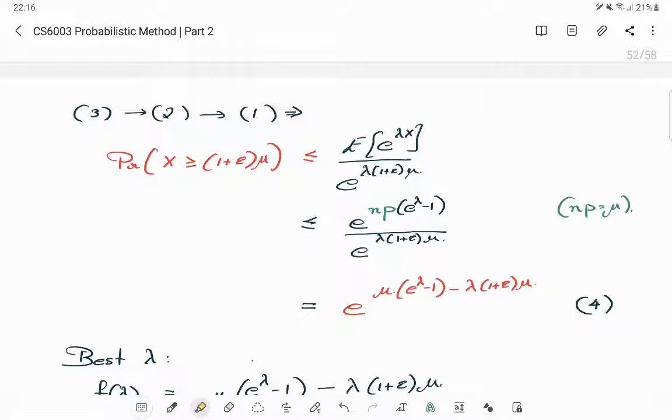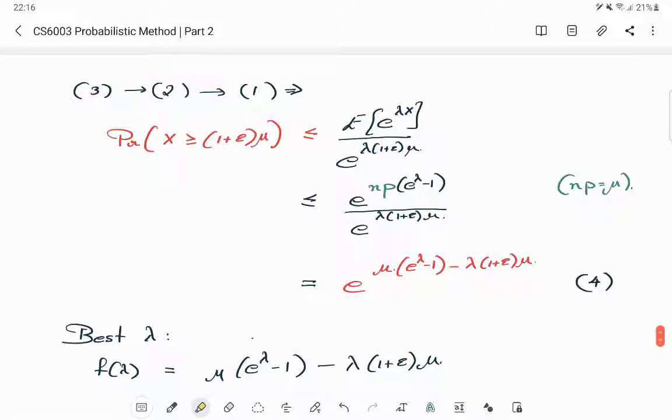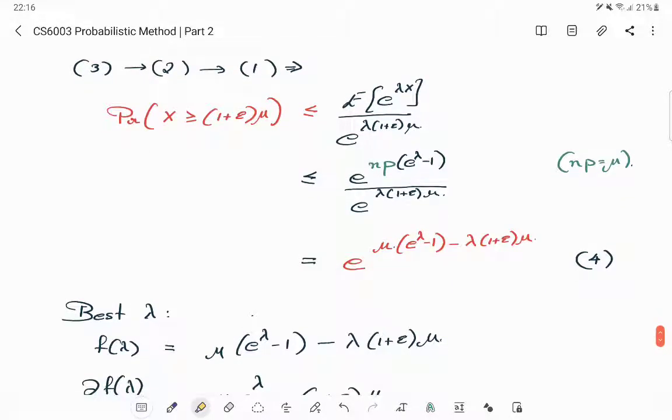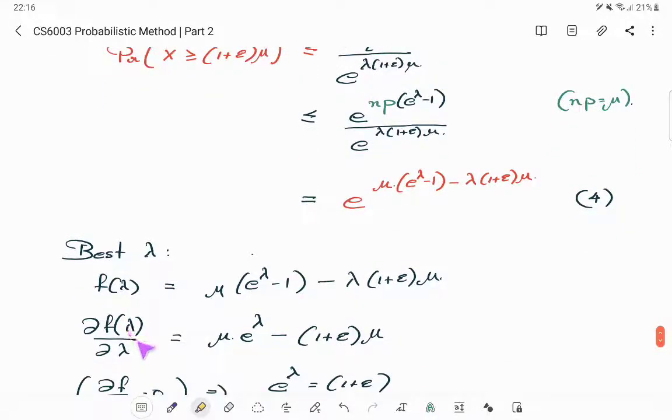So mu is a common factor here. You can actually ignore the mu, but I have written the mu anyway. We consider this as a function of lambda and take its derivative with respect to lambda. Mu should have cancelled out in the beginning, but it's okay. e raised to mu e raised to lambda will give you mu e raised to lambda.